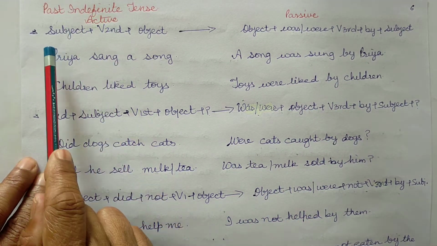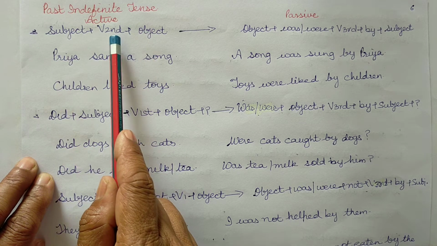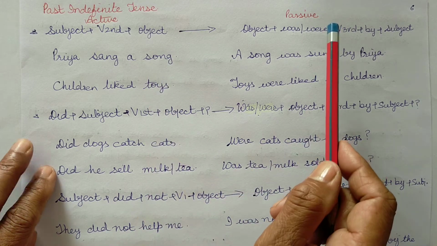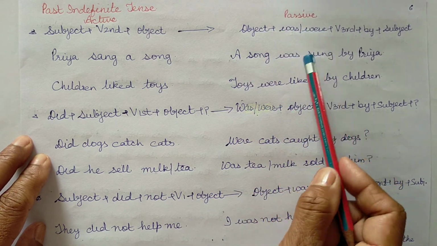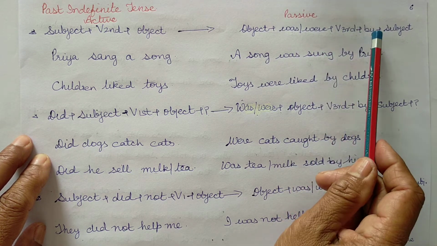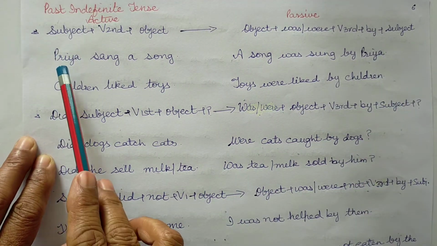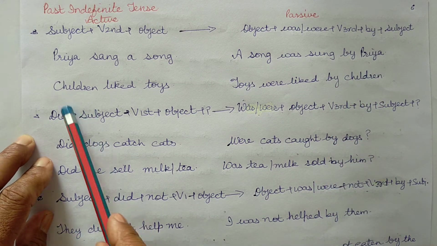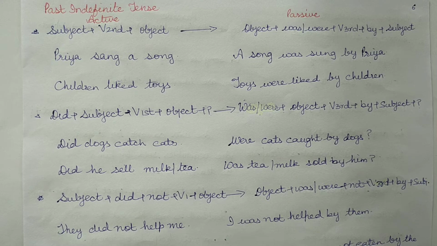So, active voice of this tense, subject Priya, verb's second form sang, object a song. Passive form, object a song, was or were, was, verb's third form sung, plus by plus subject Priya. So, Priya sang a song, a song was sung by Priya. Children liked toys, toys were liked by children.